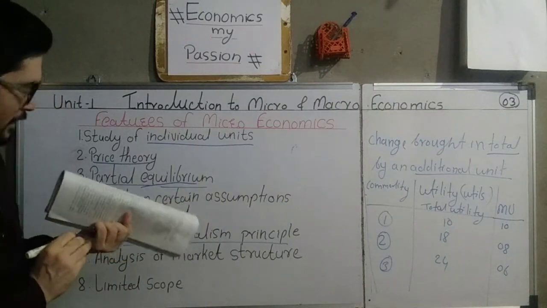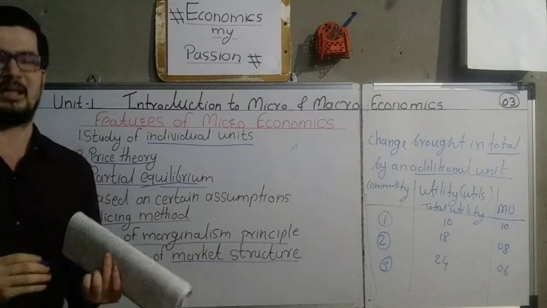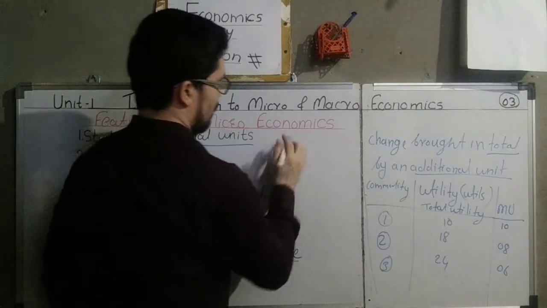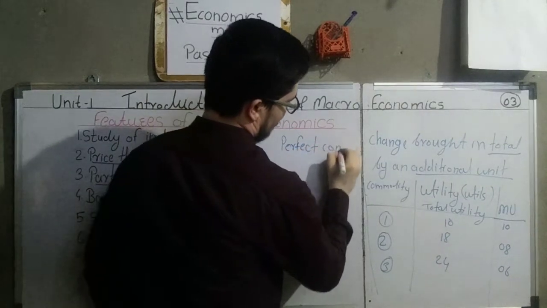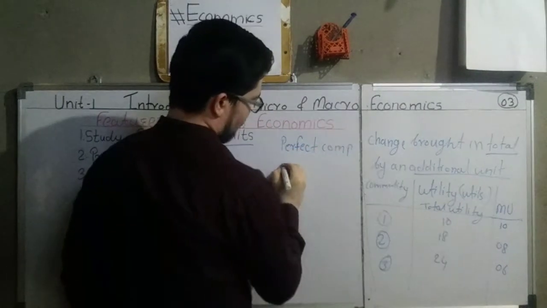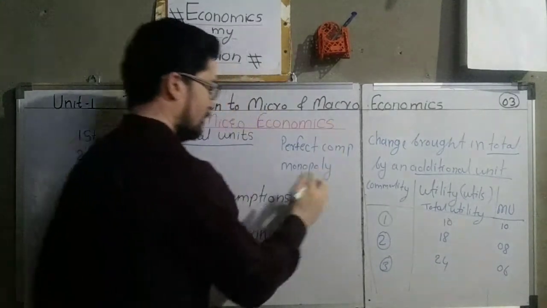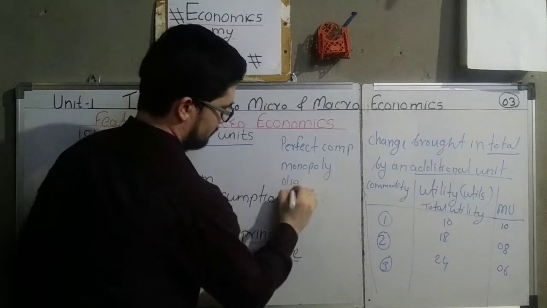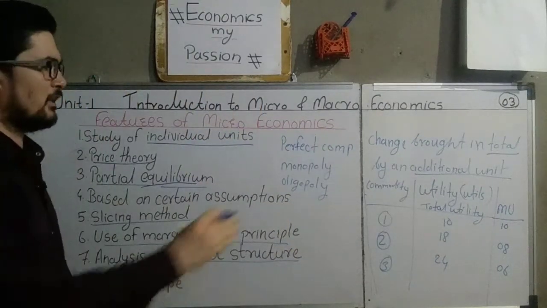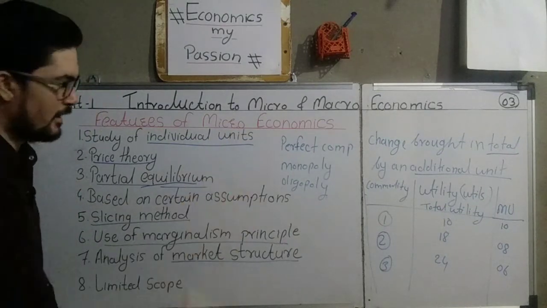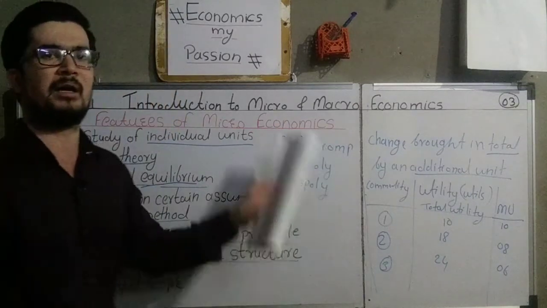Then next one, analysis of market structure. There are various types of markets. For example, perfect competition, then monopoly, then oligopoly. These are the types of markets, and there are other types of markets also which we are going to discuss in the coming topics. This microeconomics helps us in analysis of market structure.